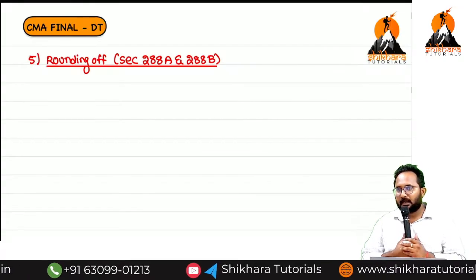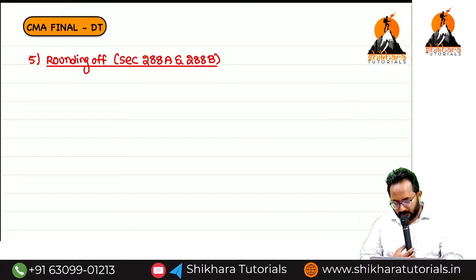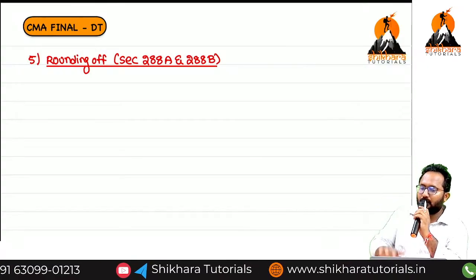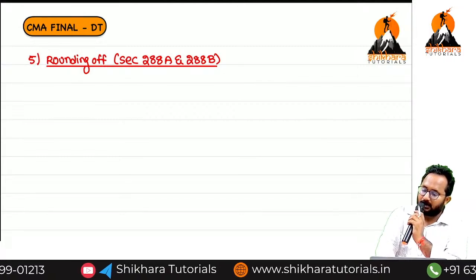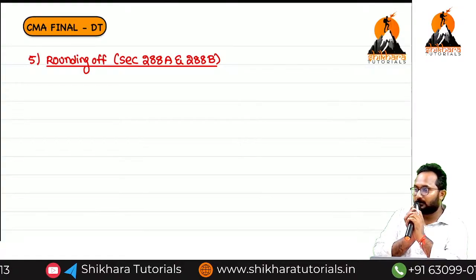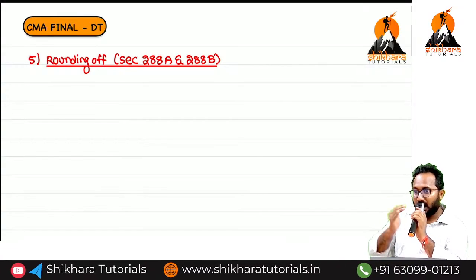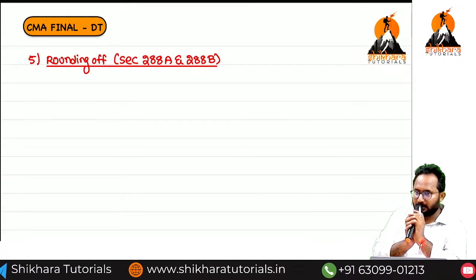Do you know anything about rounding off? How do we calculate total income? We need to aggregate the 5 heads of income. After aggregating, we reduce the Chapter 6A deductions, and then you will get total income. On the total income, we calculate tax liability.